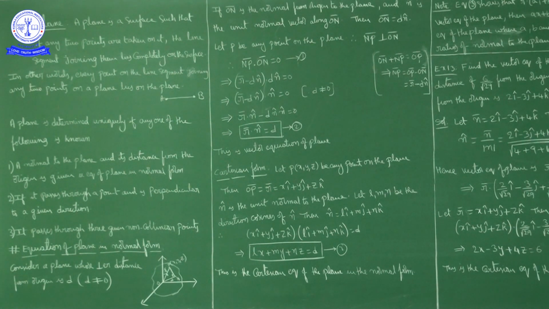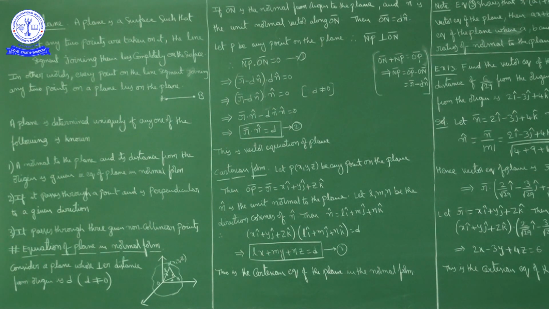Like we have the unit vector along the x-axis, i cap, the unit vector along the y-axis is j cap, and the unit vector along the z-axis is k cap. Similarly, the unit vector along ON bar is n cap. So how much is ON bar? Now magnitude and direction. The magnitude ON is d. So ON bar is d n cap.